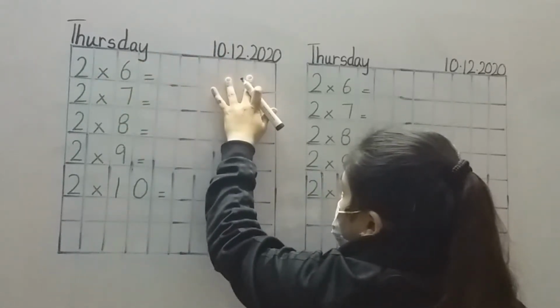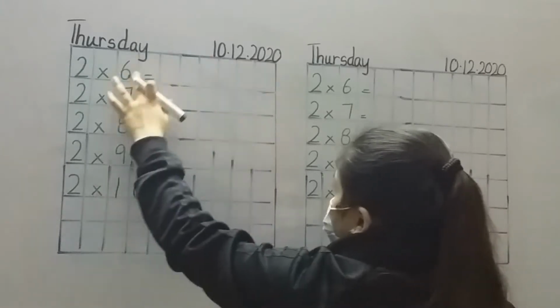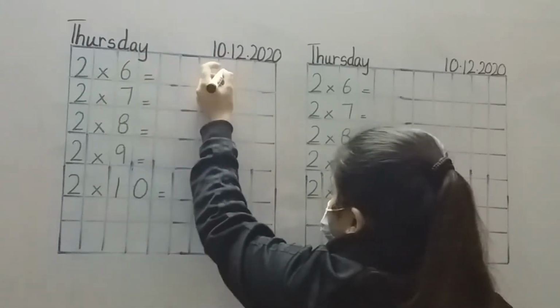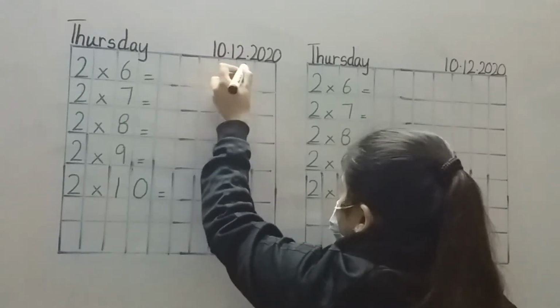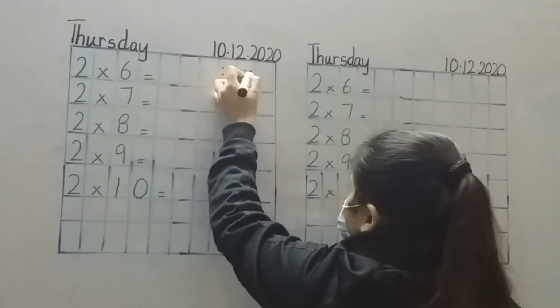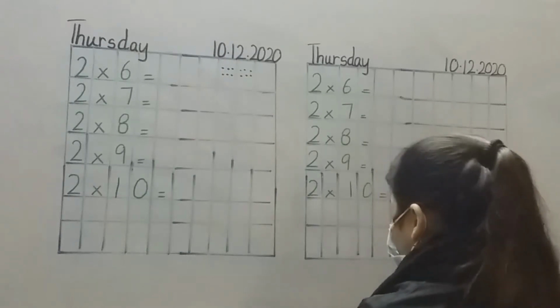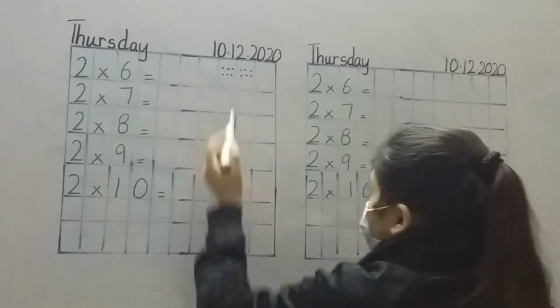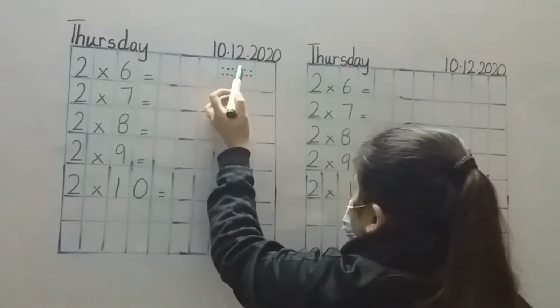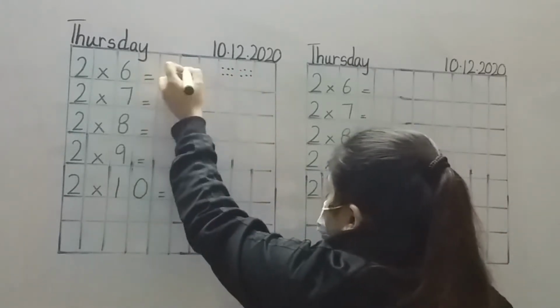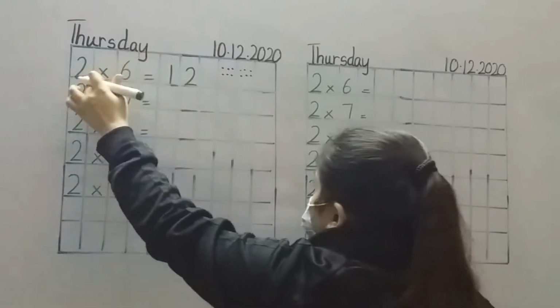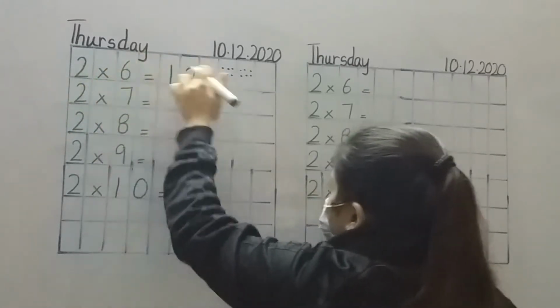These are my 2 sets. And how many items will I have? 6. 1, 2, 3, 4, 5, 6. Now count them all together: 1, 2, 3, up to 12. What is my answer? 12. That means 2 into 6 is equal to 12.